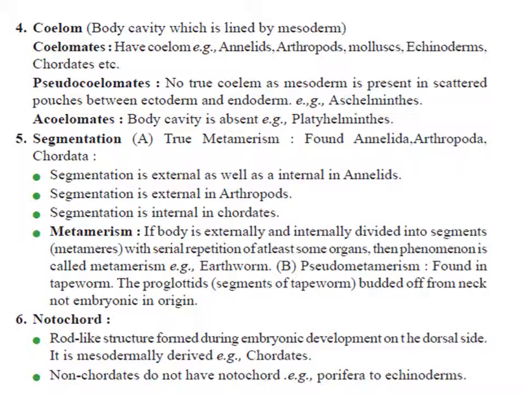If this notochord, which is derived from mesoderm, is seen in the embryonic stage, we call that organism a chordate. And if this notochord is not seen, we call them non-chordate. The primitive phyla are non-chordate, and the advanced phyla are called chordates. Okay.